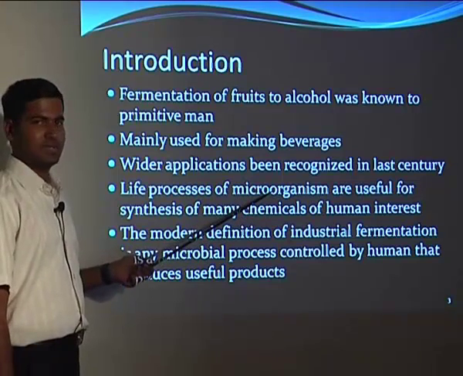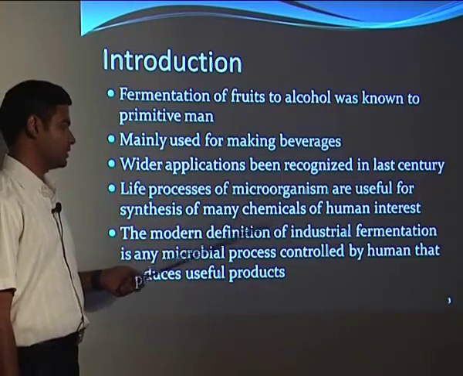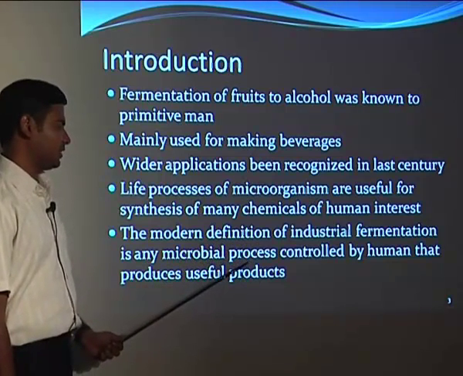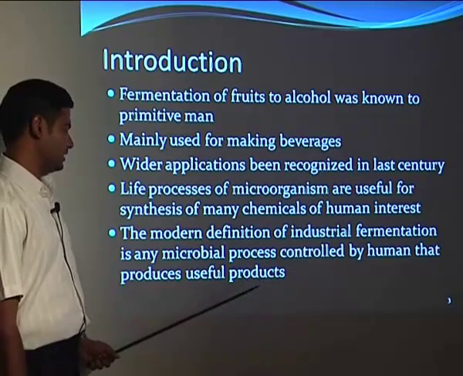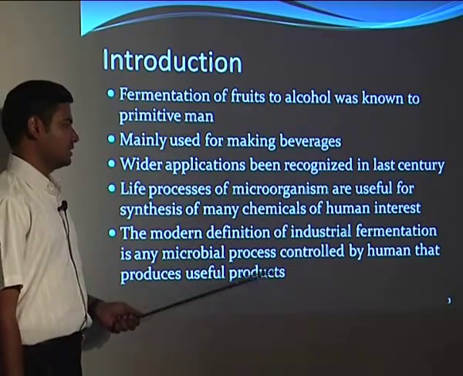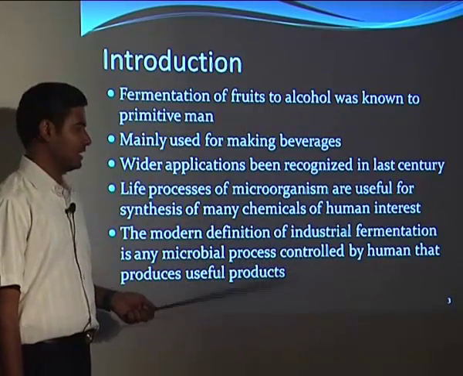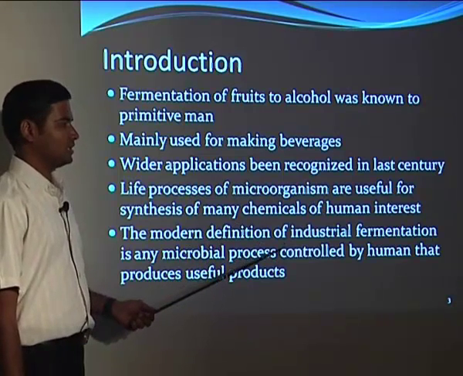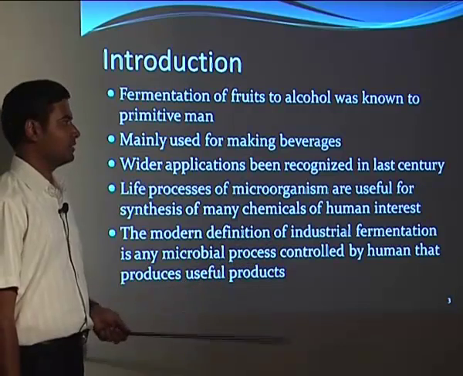Those conditions we can control and get those products. The modern definition of industrial fermentation is any microbial process controlled by humans that produces useful products. So fermentation is mainly about controlling bacteria and bacterial processes to get the desired product.